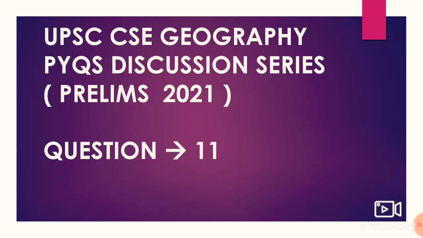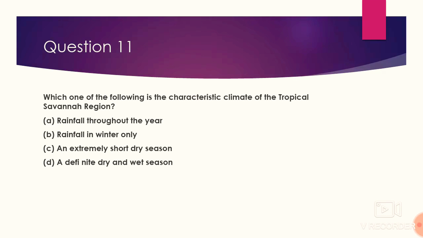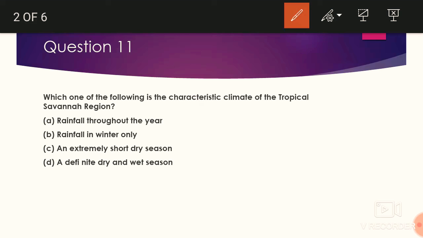Let's read the question first. This is our question 11, and we are done with the 10 questions earlier. If you really find it useful, please go back and watch all the 10 questions. Read them, solve them and gather a lot of information which will help you in your prelims. So the question is, which one of the following is the characteristic of the tropical savanna region?